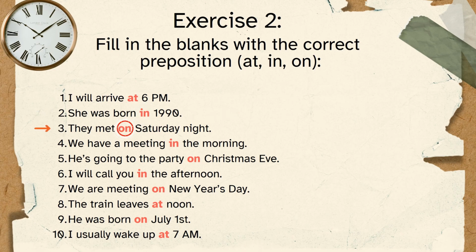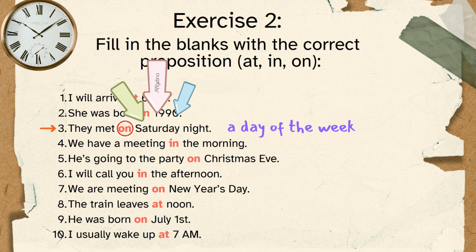They met on Saturday night. On Saturday night is a day of the week. Well, actually, it's a specific time also, but you have to pay attention to the first word. The first word is Saturday, no matter what word comes later. Here, night could be with at night or in the night, but focus on the first word, Saturday. That's why it is on Saturday night, on Tuesday morning, on Sunday evening. Okay. Now, number four.